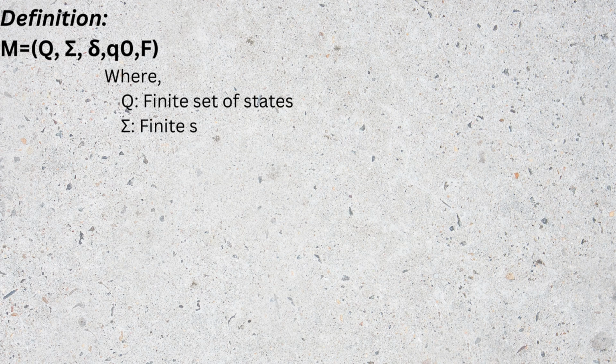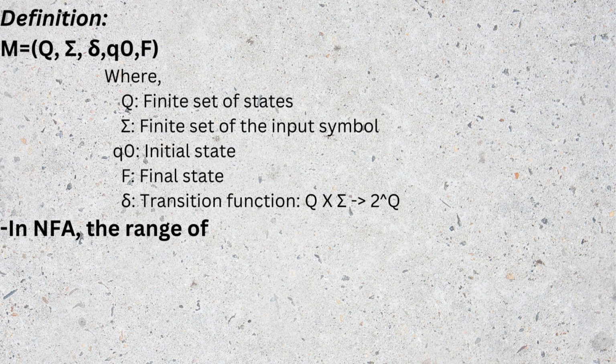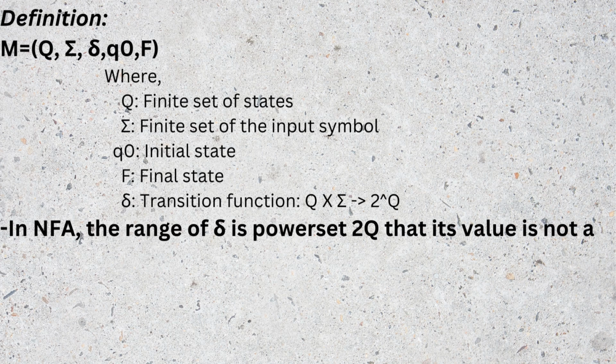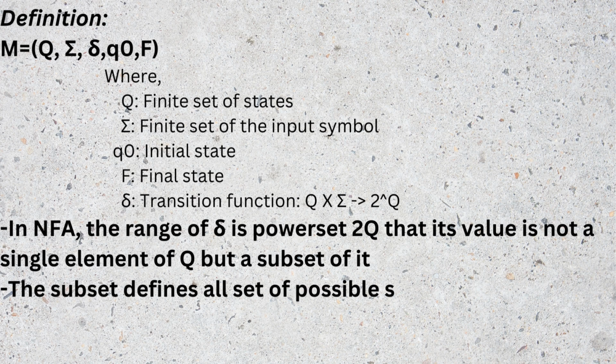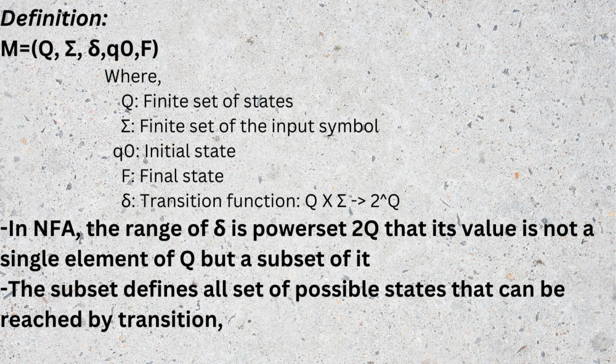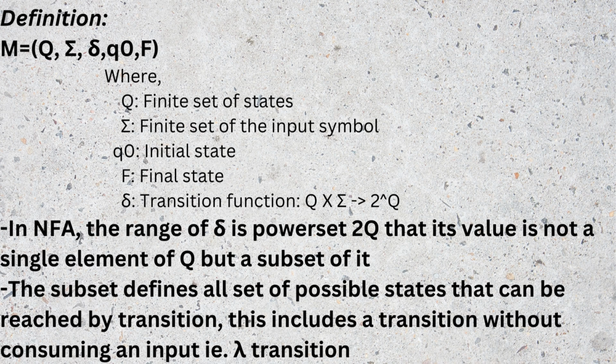So the definition is given by M equal to (Q, sigma, delta, Q0, F), where Q is the finite set of states, sigma is the finite set of input symbols, Q0 is the initial state, F is the final state or the accepted states, delta is the transition function given by Q cross sigma. In NFA, the range of delta is the power set 2^Q, that is, its value is not a single element of Q but a subset of it. The subset defines all the possible states that can be reached by a transition. This includes a transition without consuming an input, that is our lambda transition.